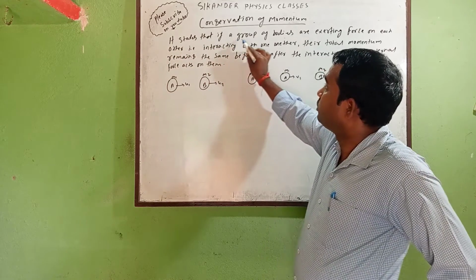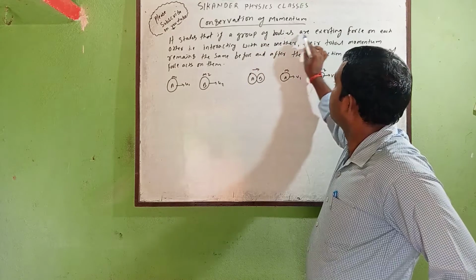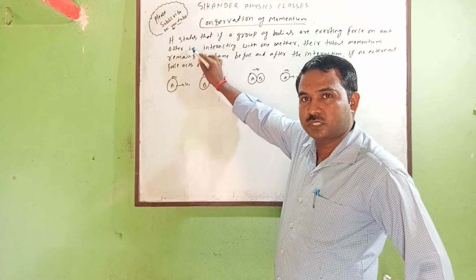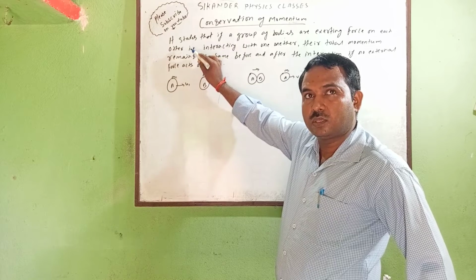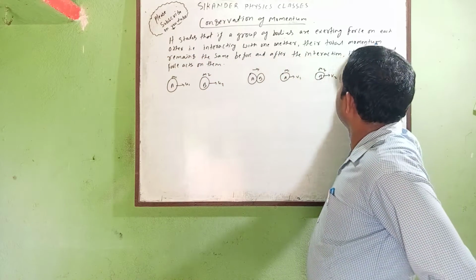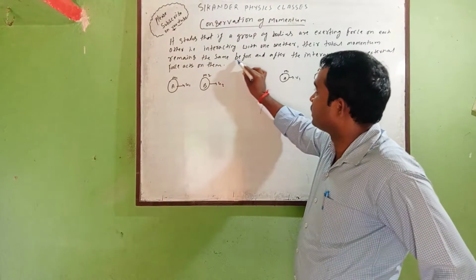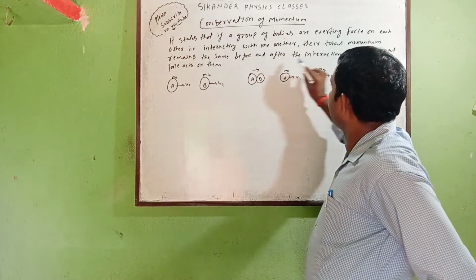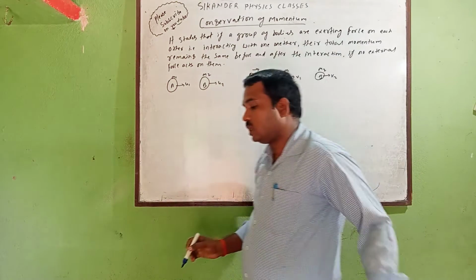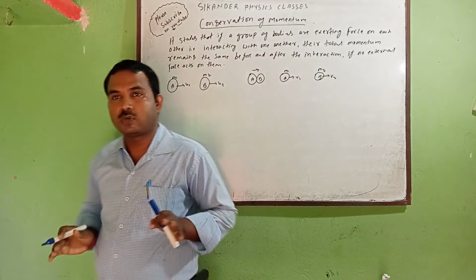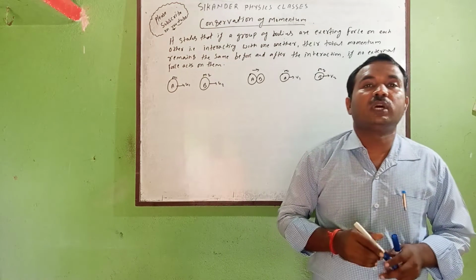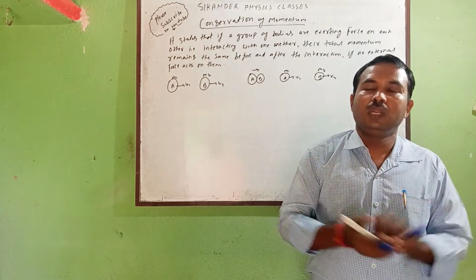It states that if a group of bodies are exerting force on each other, interacting with one another, their total momentum remains the same before and after the interactions if no external force acts. Suppose there is no external force acting, then definitely the final momentum and the initial momentum will both be equal.